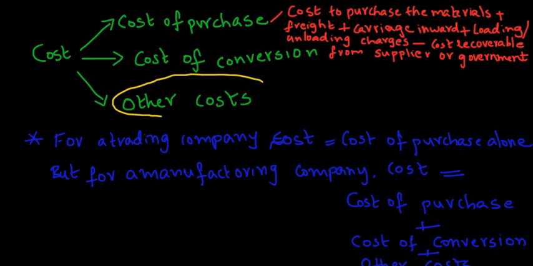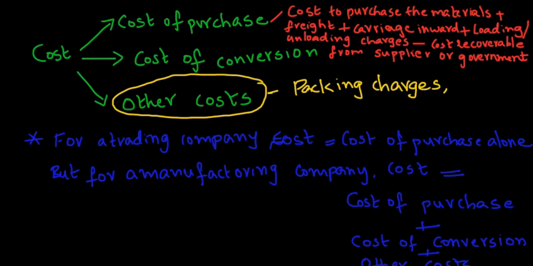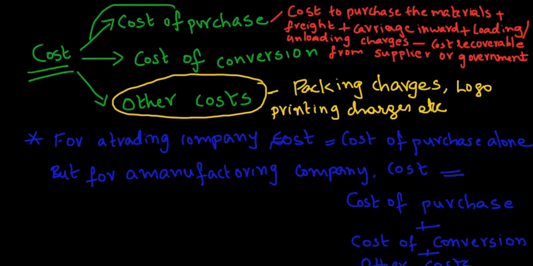The third factor in the total cost is other miscellaneous costs which are incurred to bring the goods to present condition. This includes packing charges, logo printing charges, etc. Hence, the total cost of a product manufactured is direct materials plus direct labor plus variable factory overhead plus fixed factory overhead plus other miscellaneous charges.